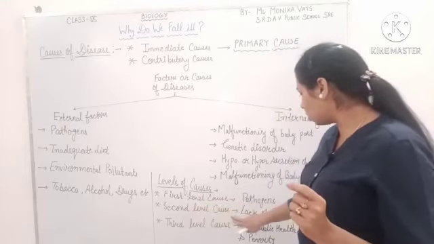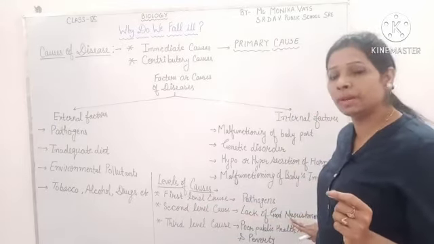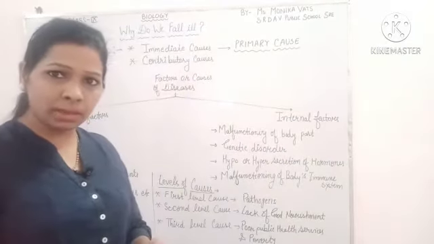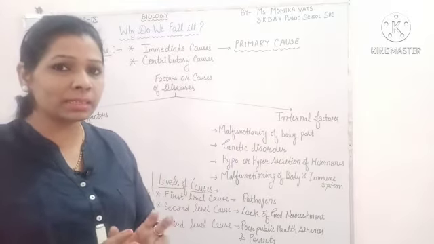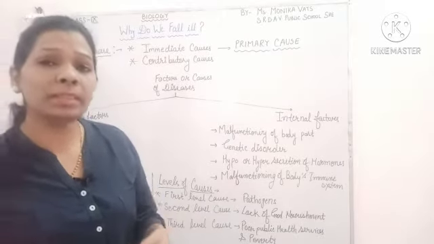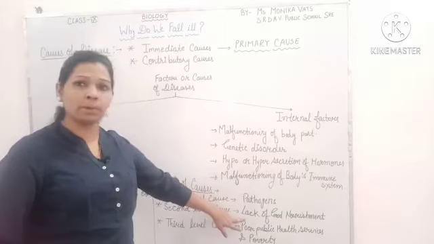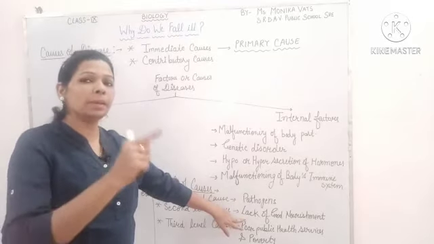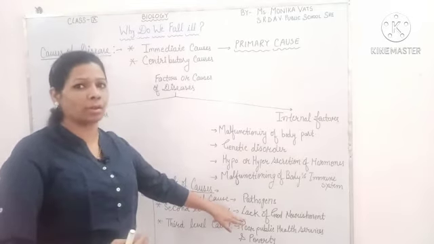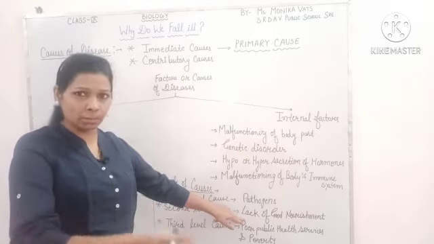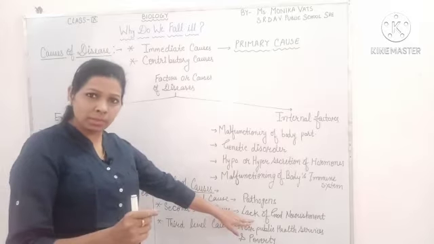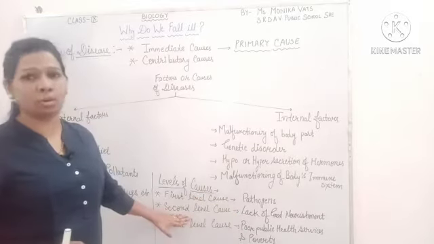The second level cause is lack of good nourishment. As I told you, inadequate diet is a different thing, but less nourishment is taken from burger and pizza, because they do not contain nutrient value. So in that condition, if the nourishment is not proper, then the body does not build up immunity to fight against infection, and pathogens attack our body very quickly in comparison to others. So if we are not taking good nourishment, this becomes the second level cause.